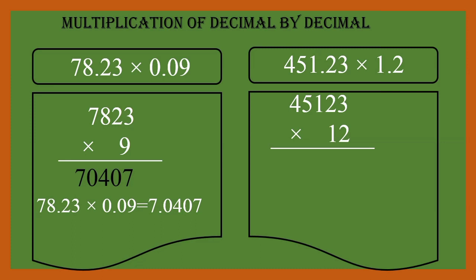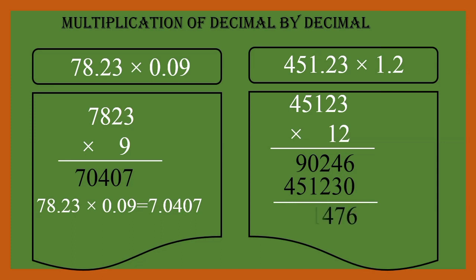Let us see one more example, 451.23. So we have to multiply the numbers as regular numbers. You can see in all examples we have multiplied like regular numbers, and then in whatever final answer we got, we have shifted the decimal. So now in the second example, the decimal will shift 3 places, that is 2 places and 1 place. So altogether 3 places will shift. It was a mistake that it said 2 places.